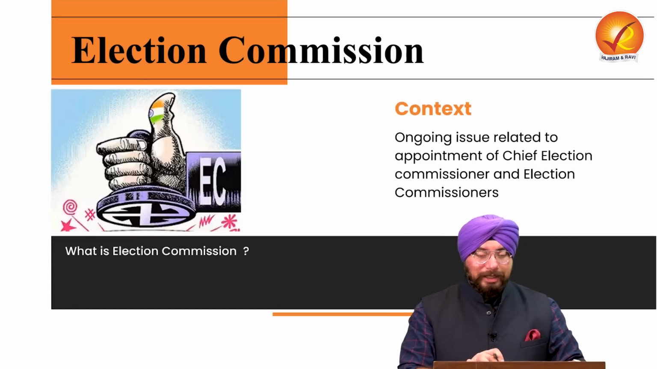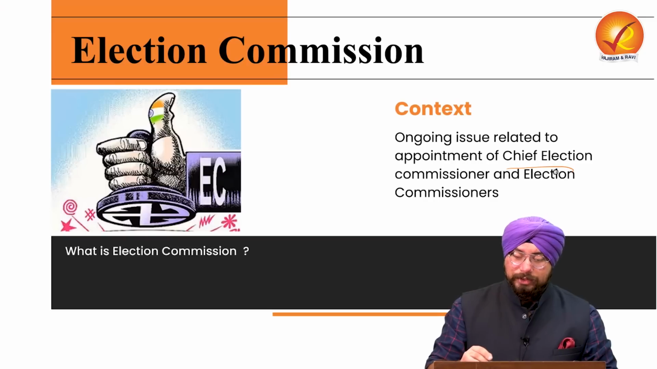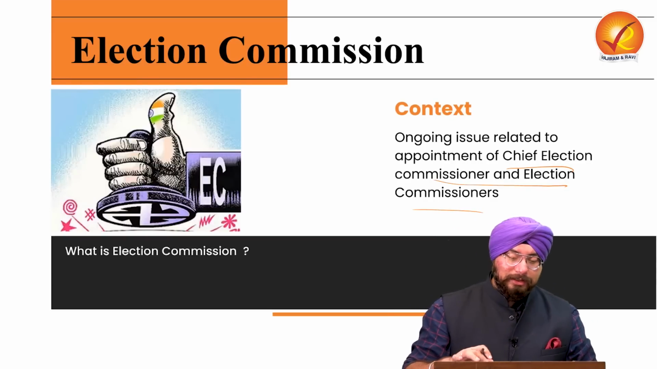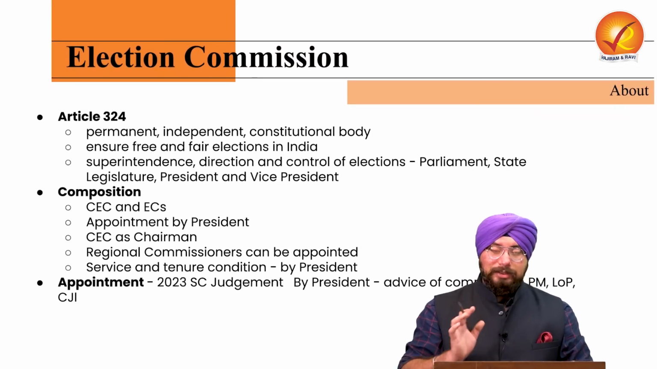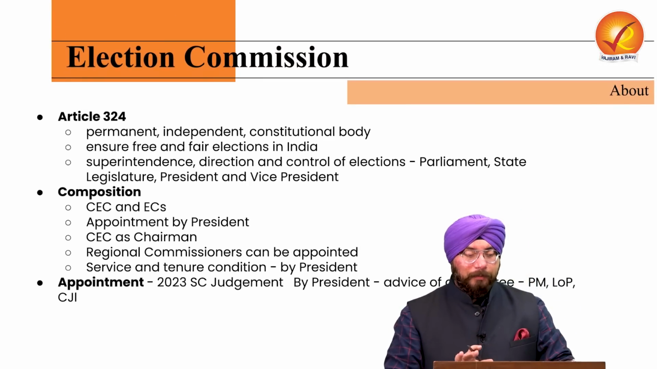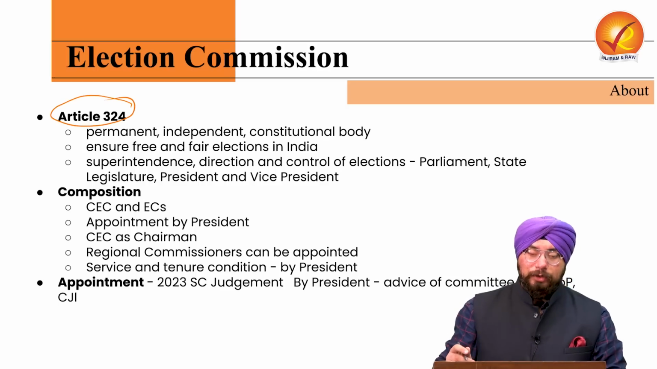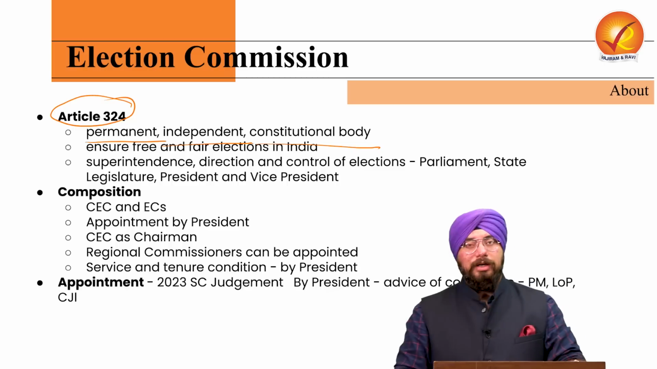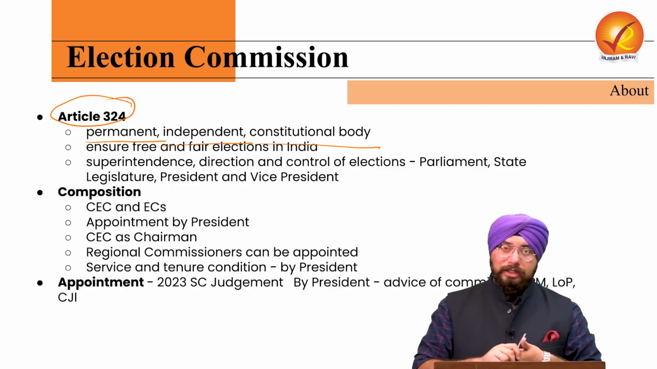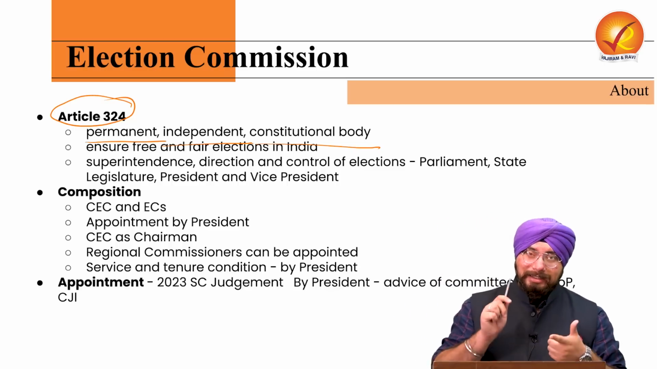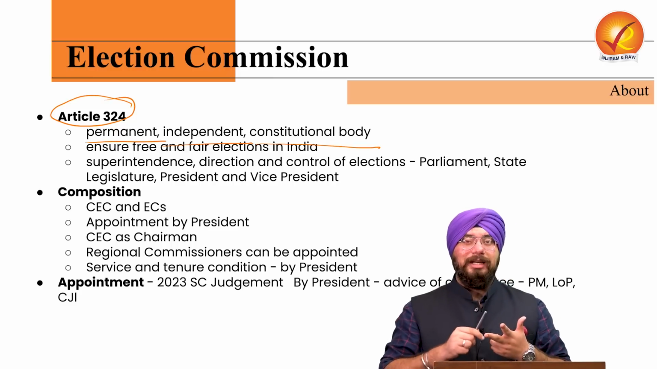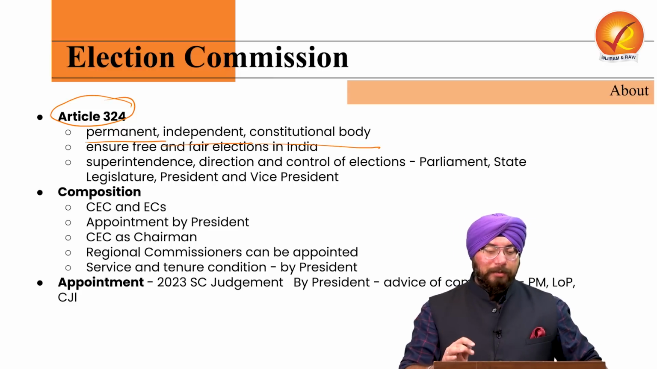See, there have been ongoing issues related to the appointment of Chief Election Commissioner and election commissioners, right? Now, in order to understand that, first of all, let us understand what is Election Commission of India. That is the first question which comes to our mind. See, Article 324 of the Constitution of India says that Election Commission is a permanent, independent, and a constitutional body. So, Election Commission of India is a permanent body. It is established by the Constitution, which is why it is a constitutional body, and its functioning is independent. So, it is an independent body as well.